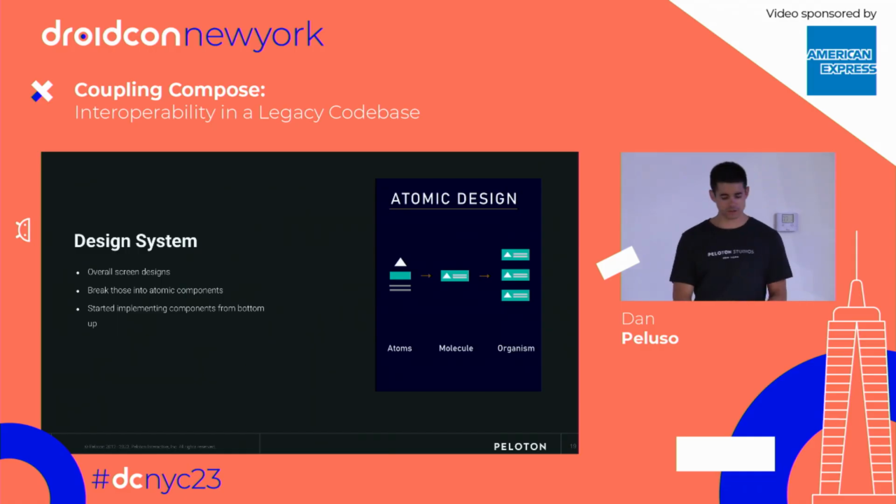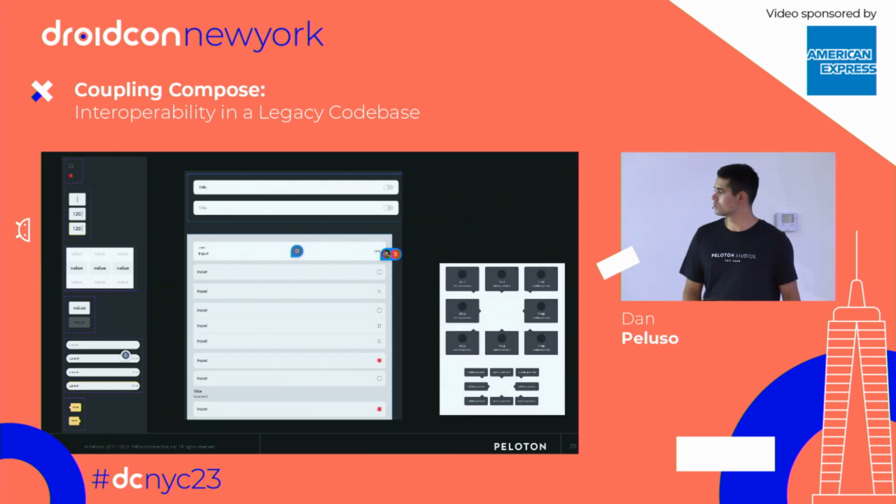We started implementing components from the bottom up. And then we put those together and decided what they would look like. This image shows how we extracted things. We decided, okay, we need a lot of list view items here. We need, obviously, our dialogues. We have our inputs and everything. We've established this. Everything looks pretty easy to do in Compose. This is the next step for us.